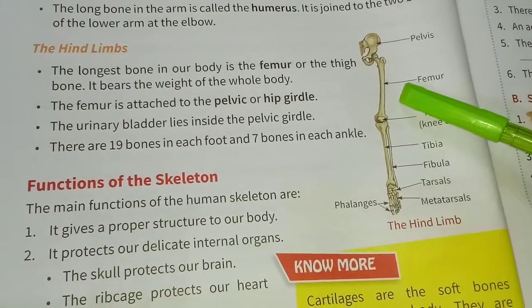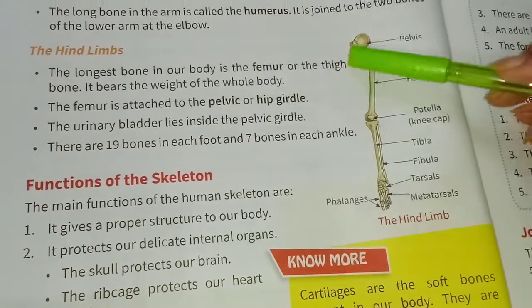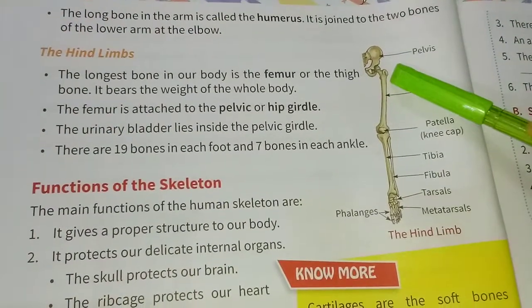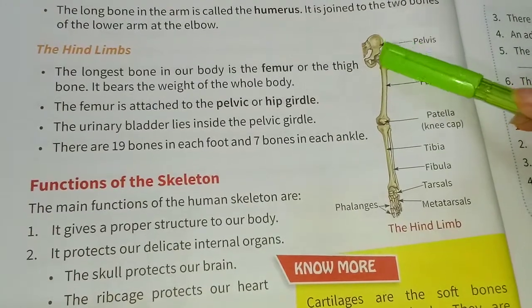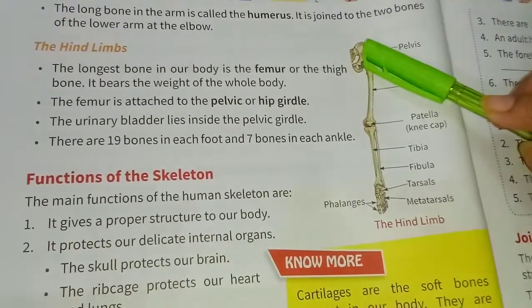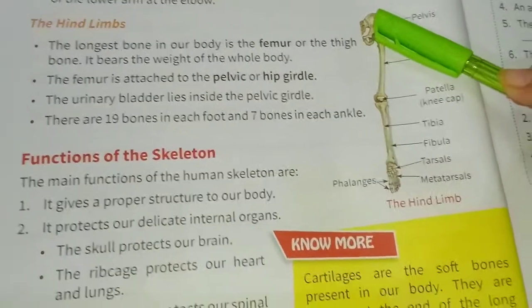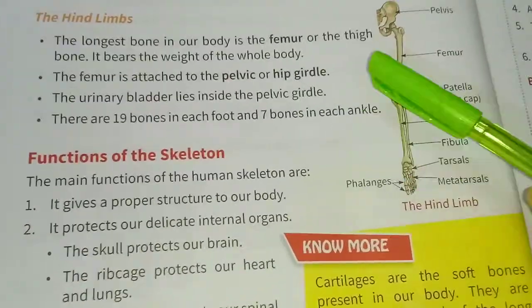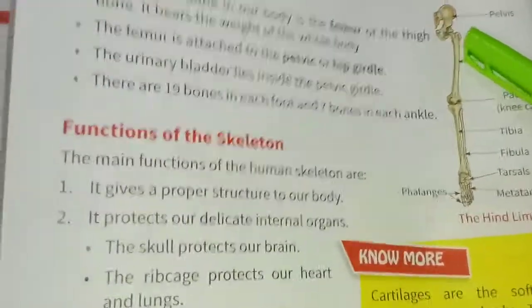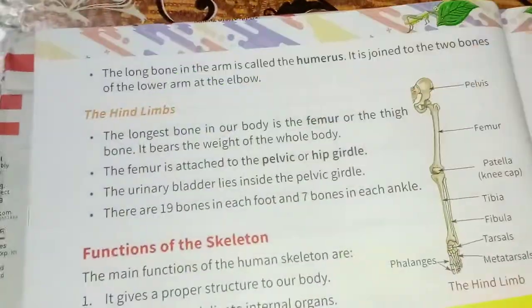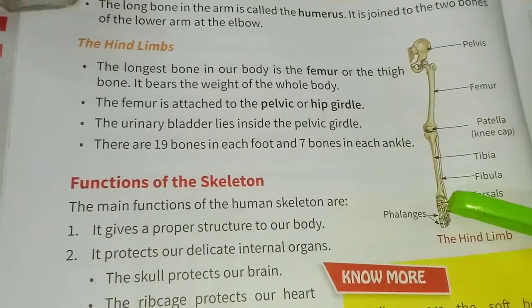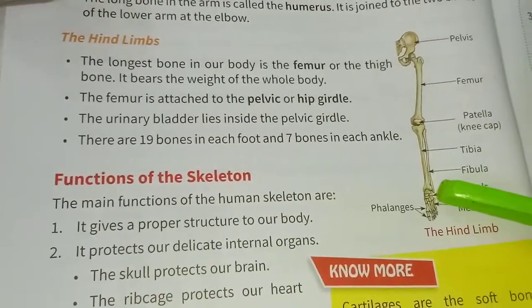The femur is attached to the pelvic or hip girdle. The urinary bladder lies inside the pelvic girdle. There are 19 bones in each foot and 7 bones in each ankle.